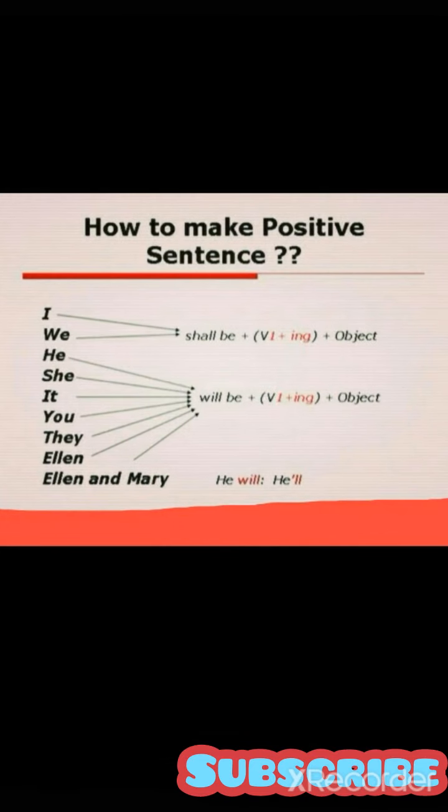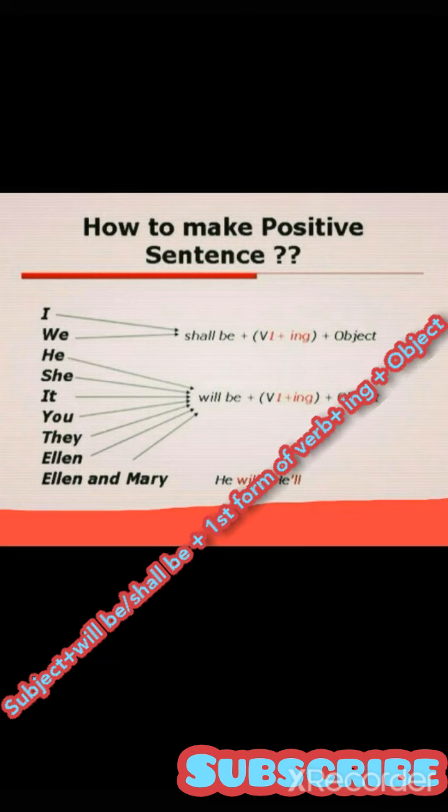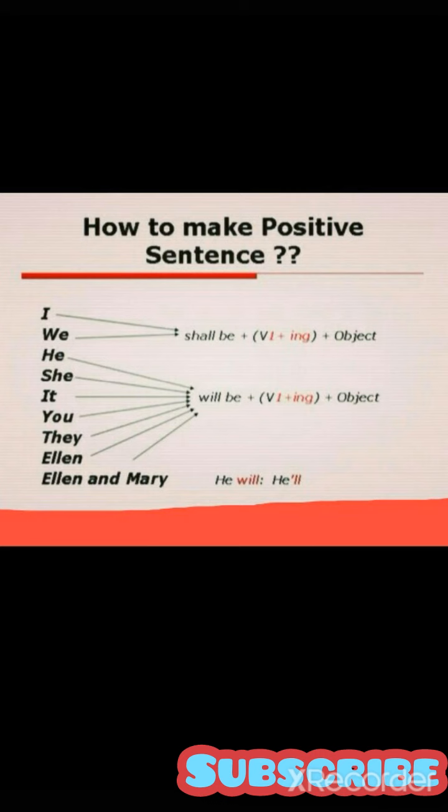Now let's see how to make positive sentences: positive, assertive, declarative. All these three names are synonymously used for a positive sentence. So first of all, you have to see what type of subject you have. If your subject is I or we, I is singular, we is plural, then you are supposed to use shall be. Shall be is your auxiliary verb or your helping verb. You can say both are the names used for helping verb.